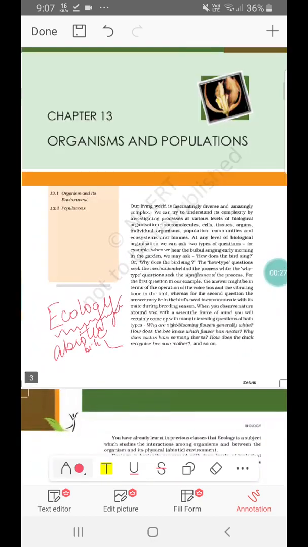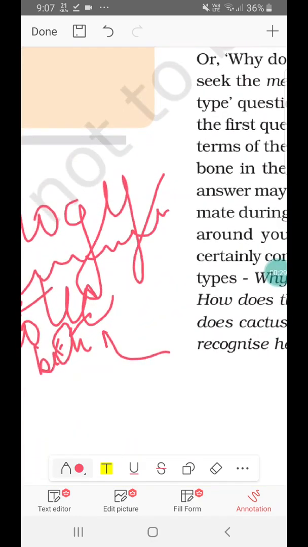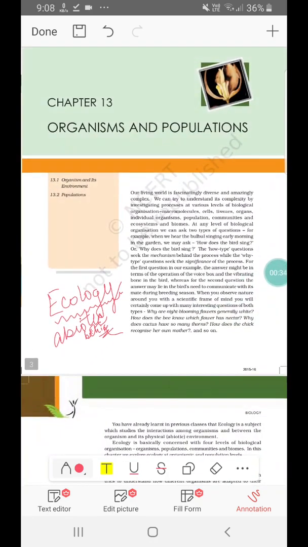So when they are combined together for the survival of any species, that is called an ecosystem, and the study of this ecosystem is ecology. Ramdev Mishra is the father of ecology in India.